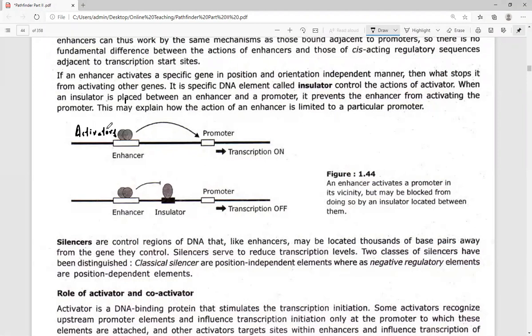Once activators bind, activators will activate the transcription of genes.